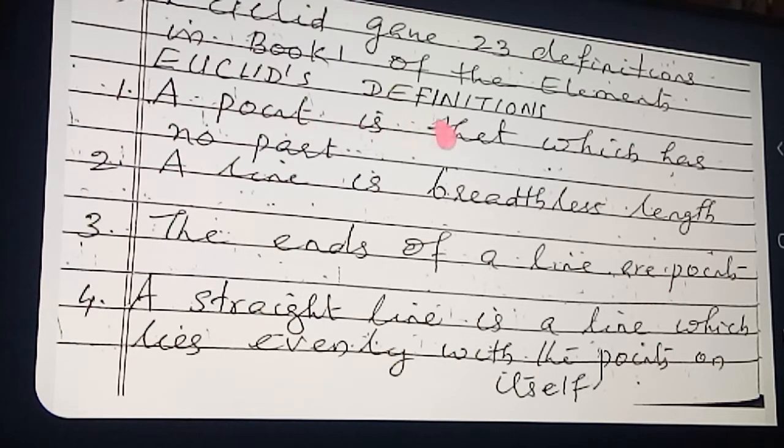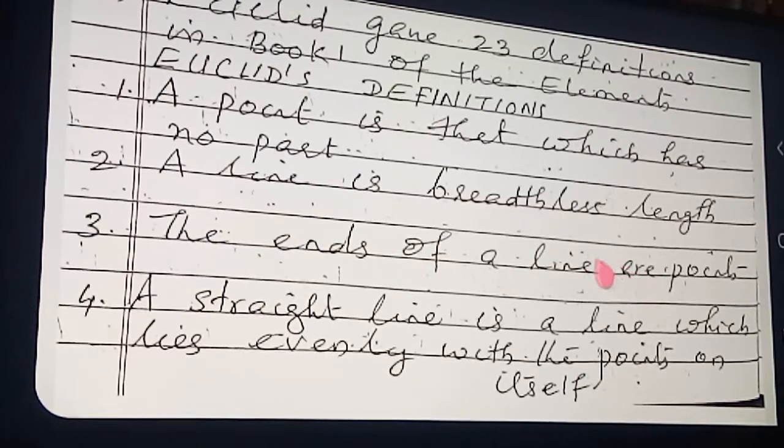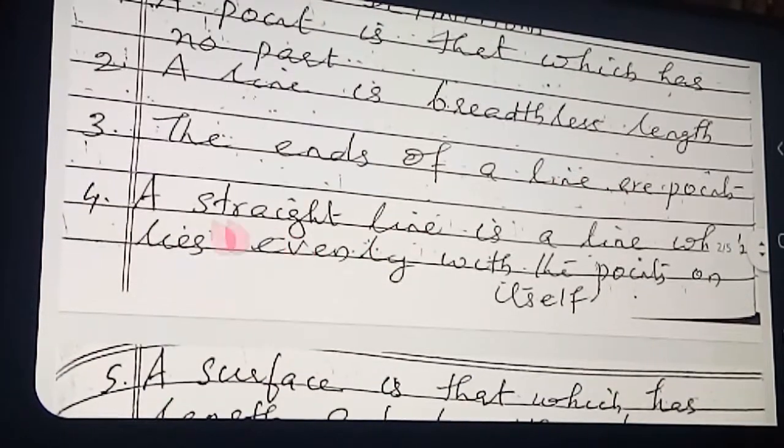So: a point is that which has no part, first definition; a line is breadthless length; and the ends of a line are points. Fourth: a straight line is a line which lies evenly with the points on itself. That you also know.